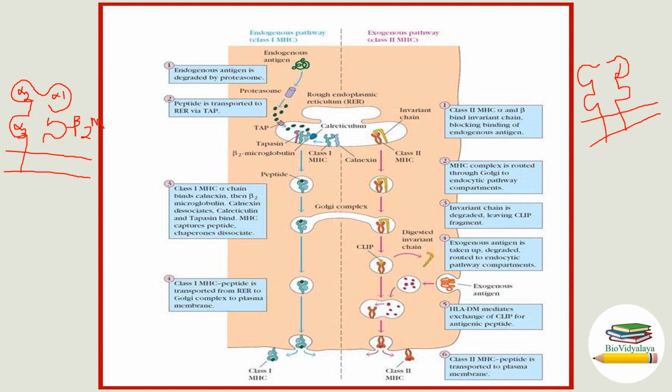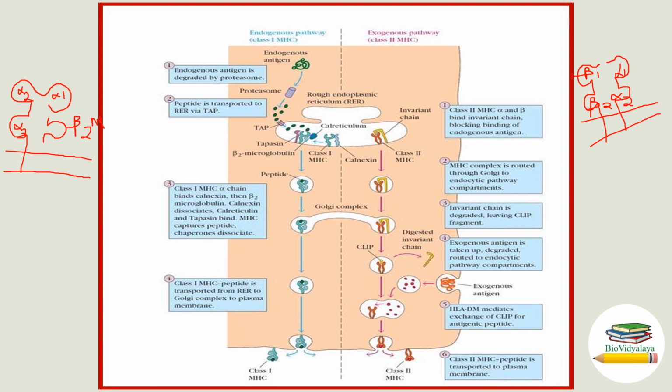This is alpha 1, this is alpha 2, this is beta 1, this is beta 2. So these class 2 molecules are composed of a polymorphic alpha chain non-covalently attached to a polymorphic beta chain.